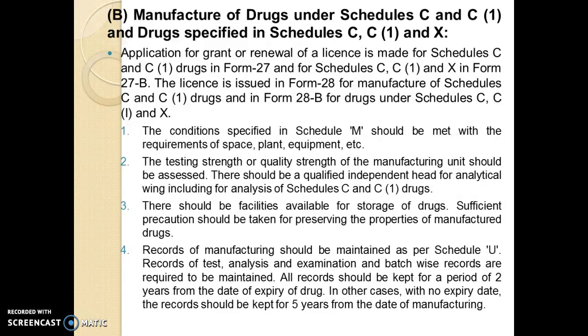Records of manufacturing should be maintained as per Schedule U, and records of test, analysis and examination and batch-wise records are required to be maintained, and all records should be kept for a period of 2 years from the date of expiry of the drugs. In other cases, with no expiry date, the records should be kept for about 5 years from the date of manufacturing.